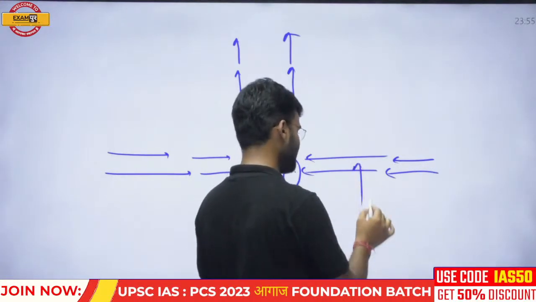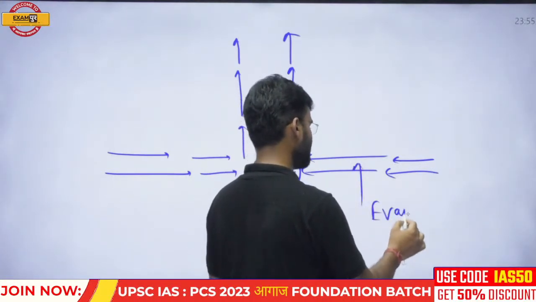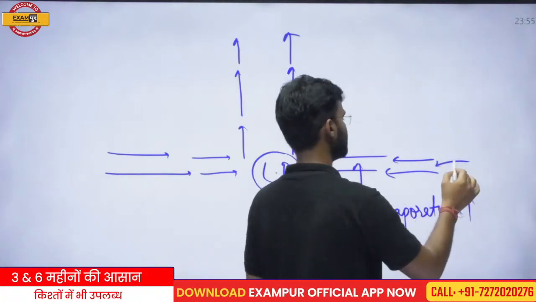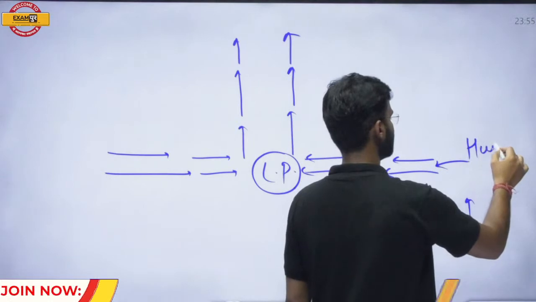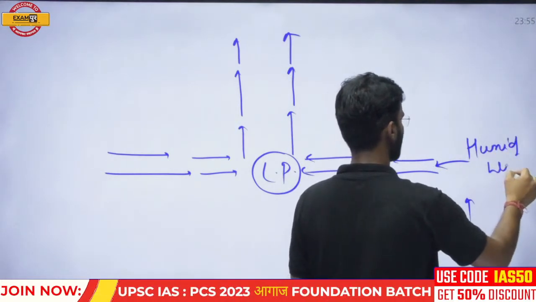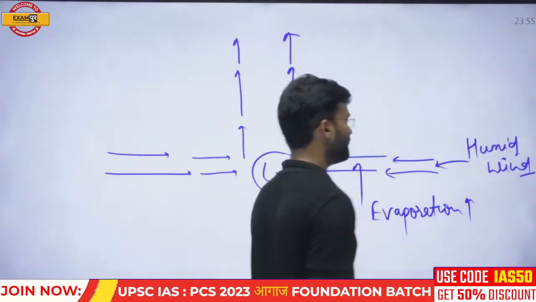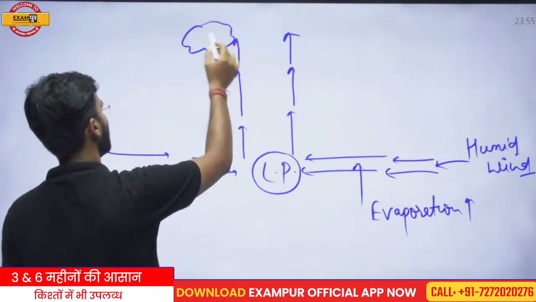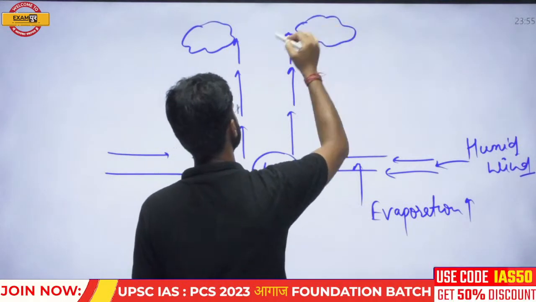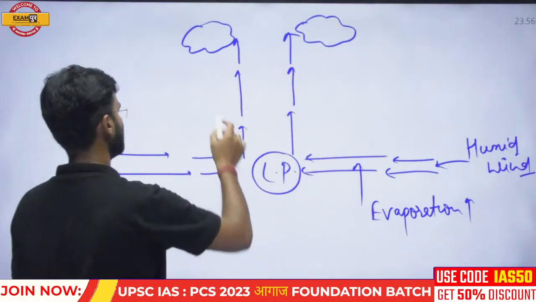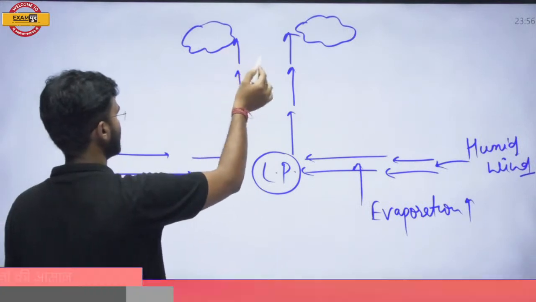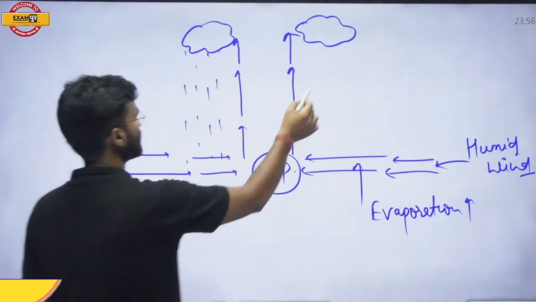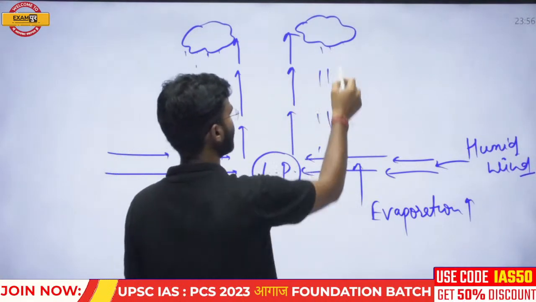If evaporation is taking place in this region, these winds have humidity. These are humid winds. If this humid wind moves upward, after a certain height it starts to condense. And if condensation takes place in this region, after some time precipitation will continue.